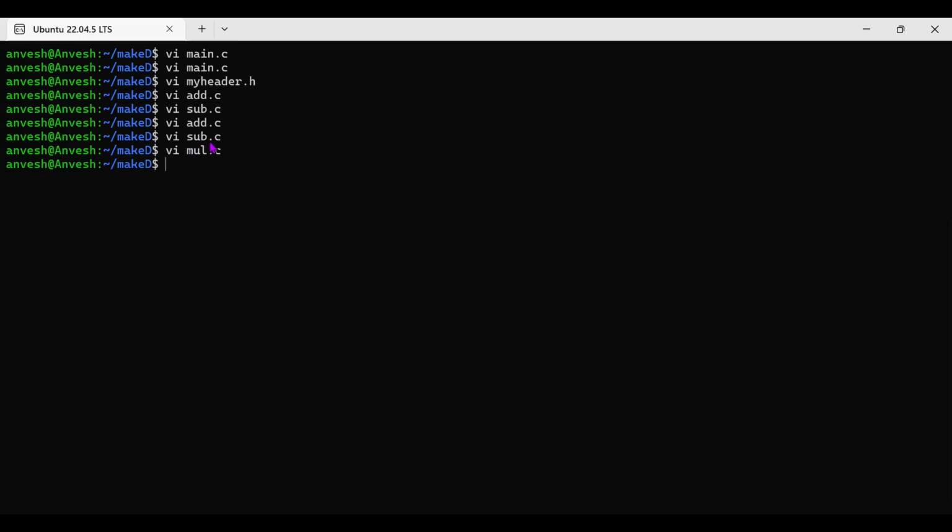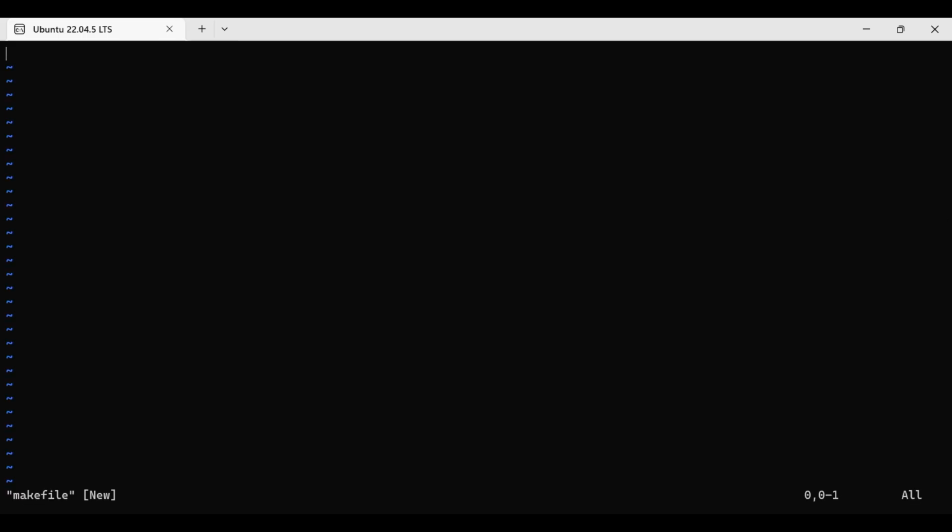Now the creation of the different source files is completed. Now we have to compile all the files. For that we have to create a makefile. Simply we create it with vi, makefile. Makefile, simply makefile.